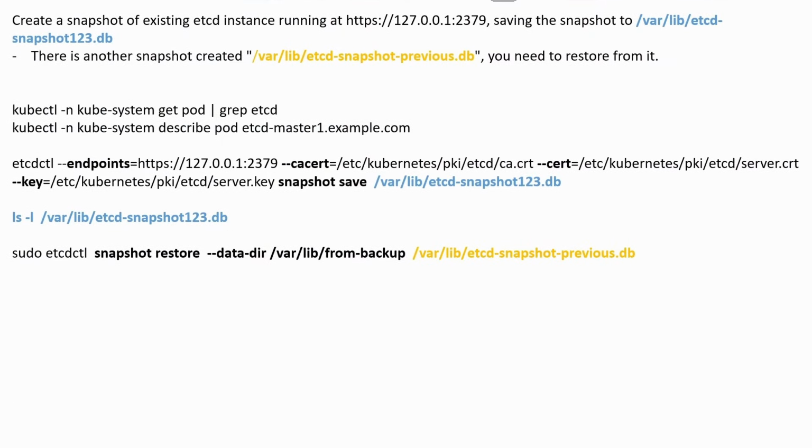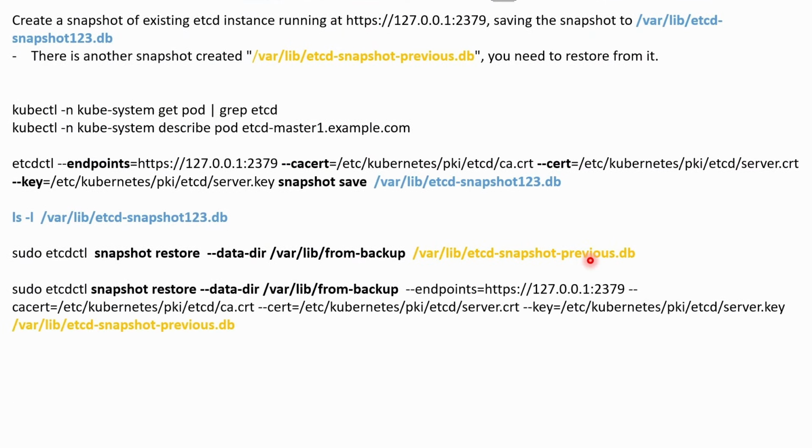Now we have the restore. If this command is not working, then you can use the same command and also use --endpoints, --cacert, --cert, and --key. This is what we used earlier, with the same file names here. I'm just giving you all the options. If this command does not work for you, then you can use this one.